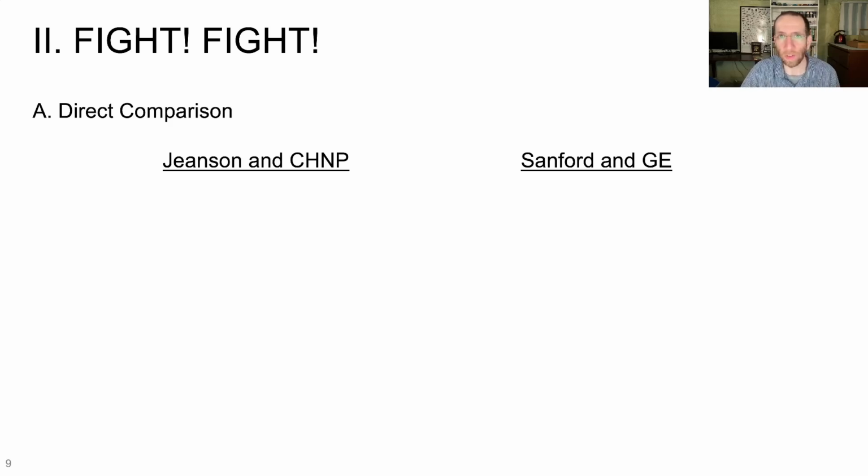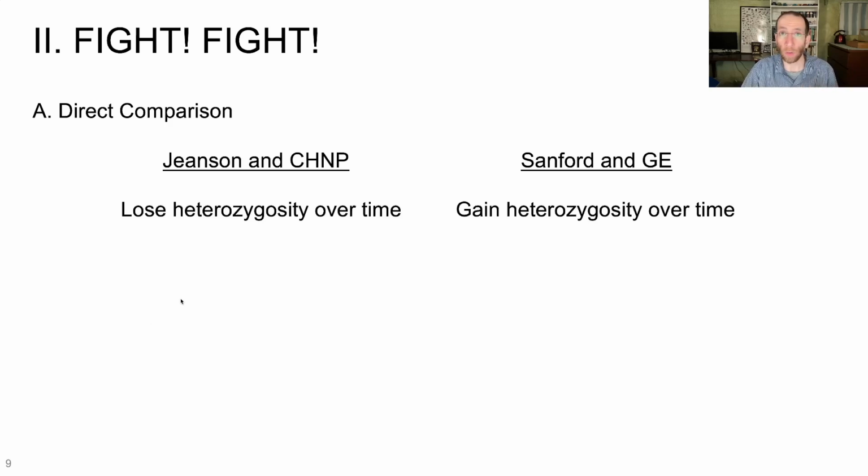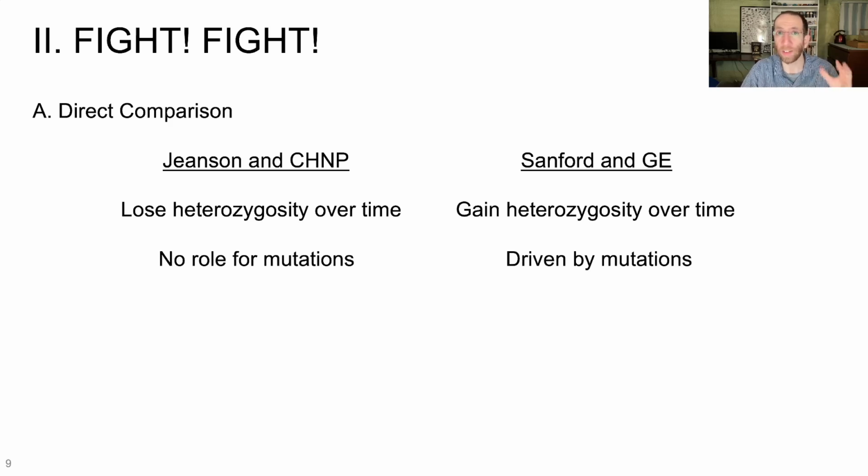So we have Jeanson and CHNP. It starts with a highly heterozygous state and then loses heterozygosity over time. Sanford and genetic entropy, because it's based on mutation accumulation, says that you're going to gain heterozygosity over time. Jeanson's model has almost no role for mutations. Remember, according to his model, over 99% of the variation is based on those initial created states, where Sanford says that genetic entropy, it's all about mutation accumulation. It's completely driven by mutations.